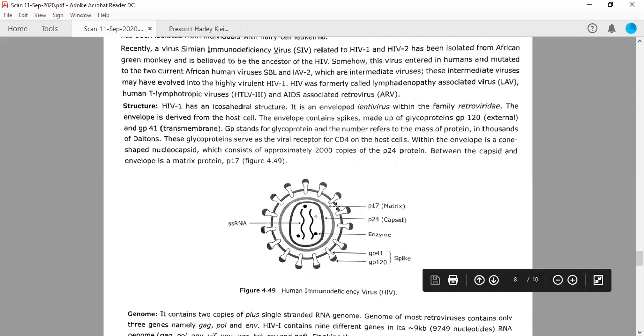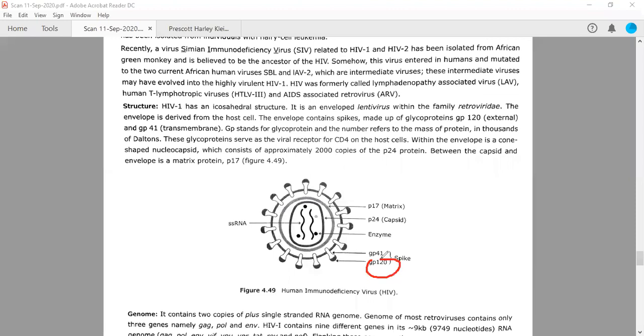It will have an envelope. In the envelope, it will have 2 types of glycoproteins. You can see this black portion here. This is actually GP120. You can see here, this is a spike. We also had discussed peplomers, right? So you need to note this. This question has been asked.